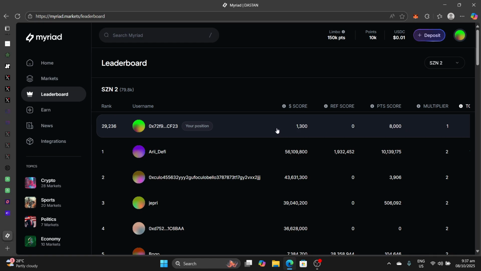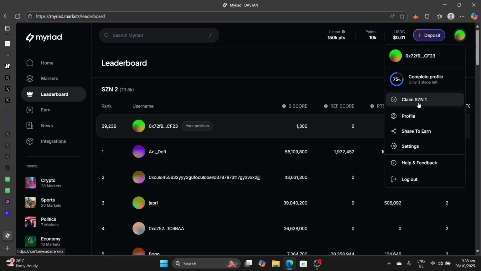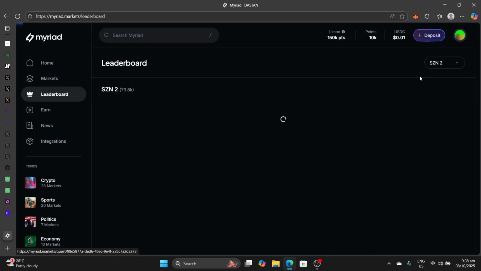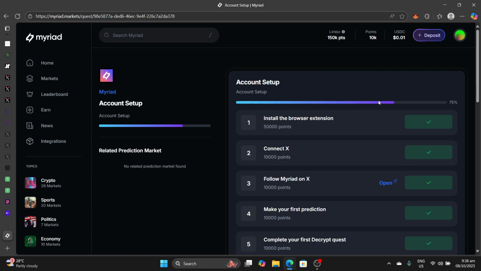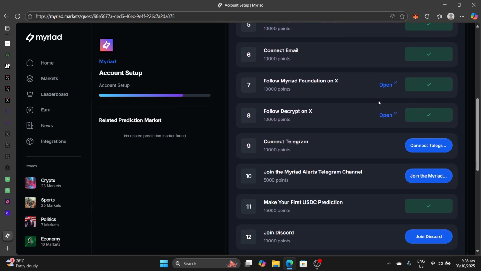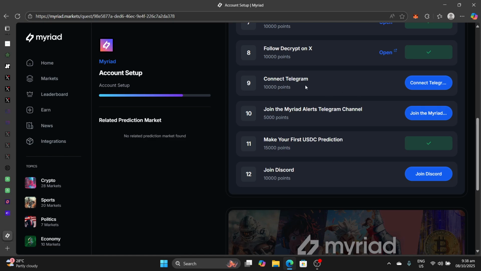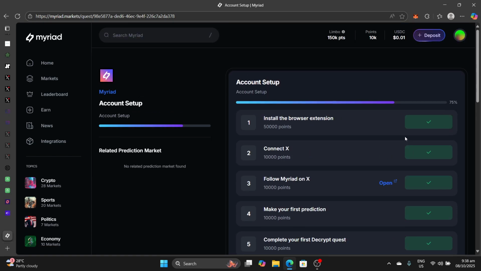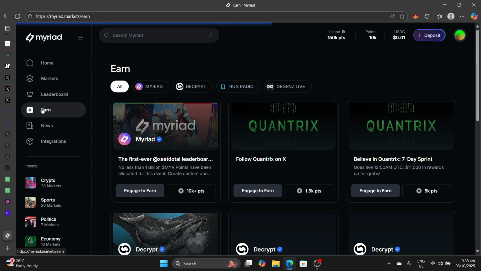Okay, so to upgrade this, you can first off complete the quests on the sidebar here that says complete profile. So complete all these quests. Connect Telegram, join the Telegram account, join the Discord, get the browser extension, 50,000 points. It's basically a browser extension or an annex to Myriad. Then next, after you have completed all this, you can go to earn.